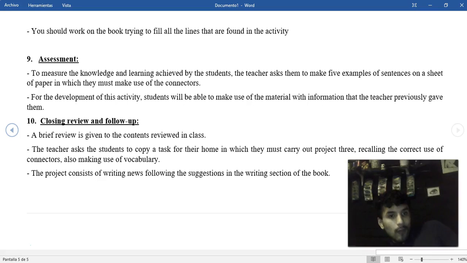Closing, review and follow-up. A brief review is given of the contents reviewed in class. The teacher asks students to copy a task for their home in which they must carry out project 3, recalling the correct use of connectors, also making use of the vocabulary learned. The project consists of writing news following the suggestions in the writing section of the book, because they have this project kit detailed here in the book.